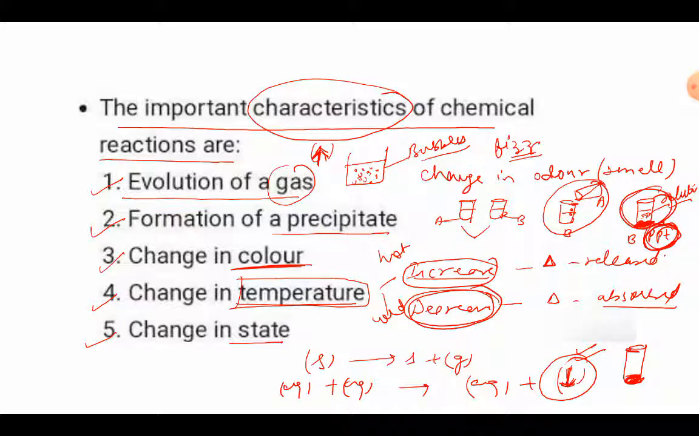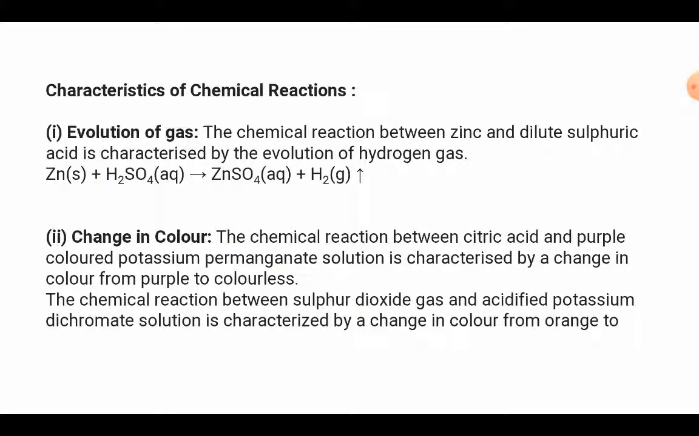Now let us discuss this in a little bit more detail, the characteristic of a chemical reaction that is evolution of a gas. Now how can we observe it? Very simple to understand. We will take zinc granules and put them into dilute sulfuric acid. We never use concentrated acid, because concentrated acids or bases are highly corrosive and they may cause burns also.